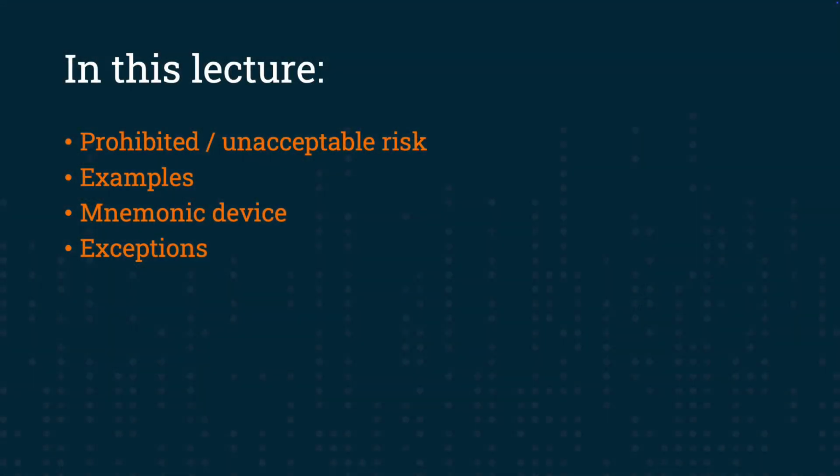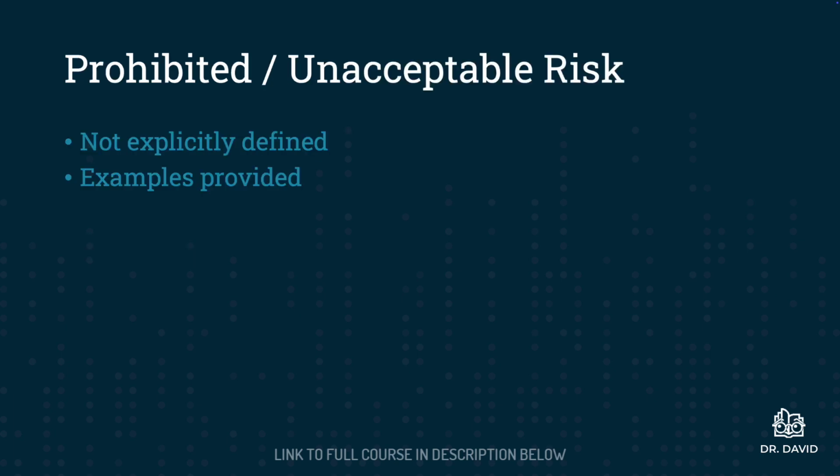In this lecture, we will discuss prohibited and unacceptable risk systems. While this type of risk is not explicitly defined, there are examples that we will look at. You will need to remember those examples for the exam, so I've created a mnemonic device to aid your memorization. And we will conclude by looking at some exceptions to these prohibitions. Again, prohibited or unacceptable risk, you can think of these two terms as synonymous.